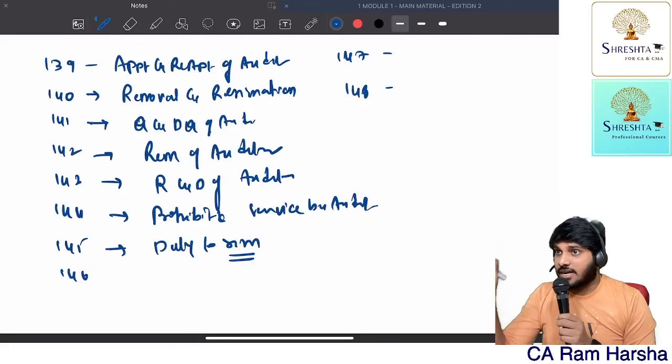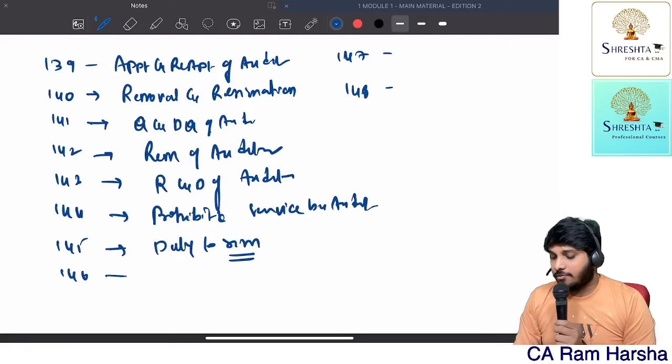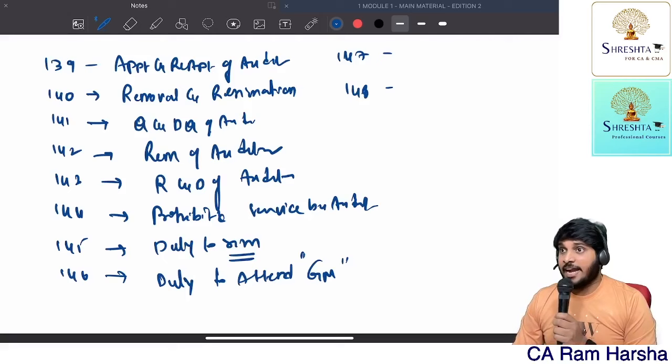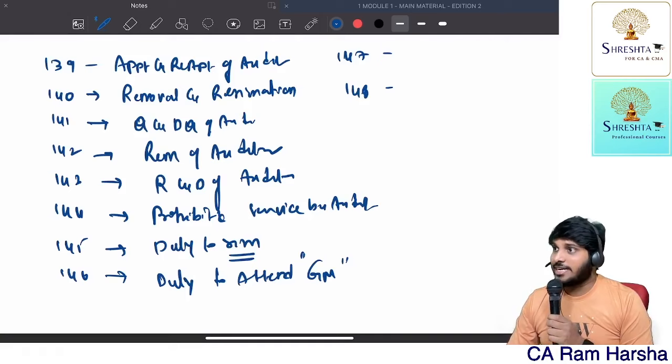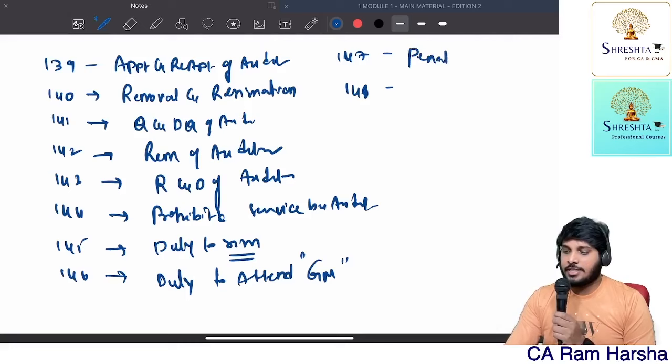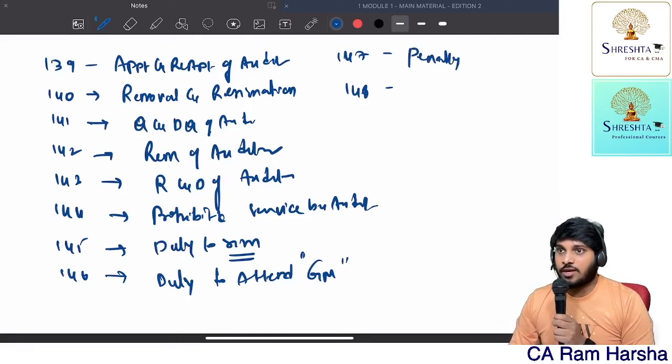All that is covered under 145. 146 is again talking about duty: duty to attend general meetings. By mistake, students may write annual general meeting. No. You should write simply general meetings. 147 is the penalty provision. 148 is talking about cost audit.